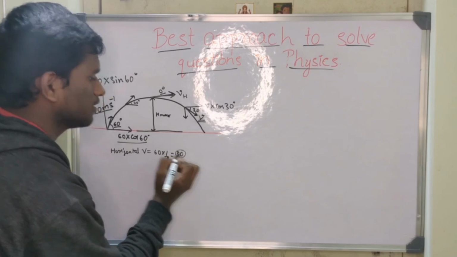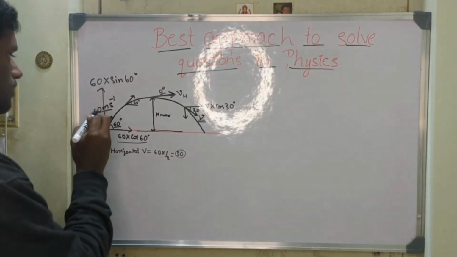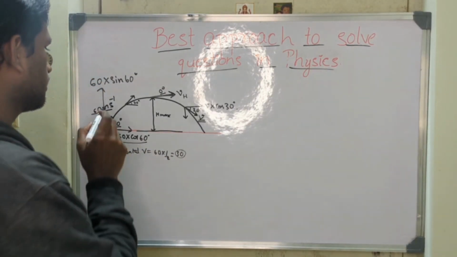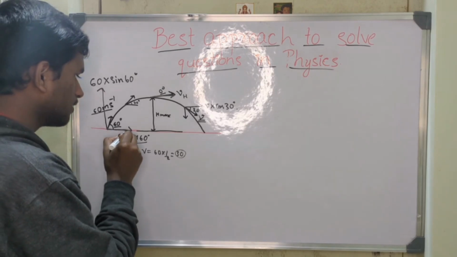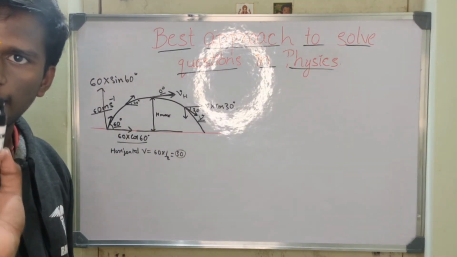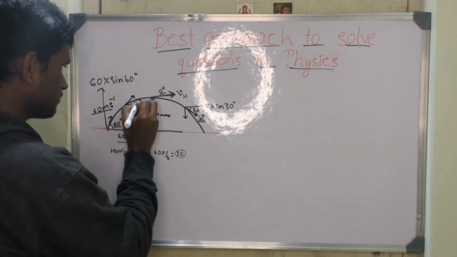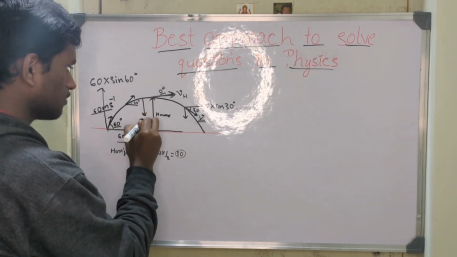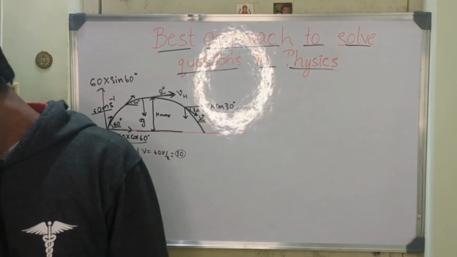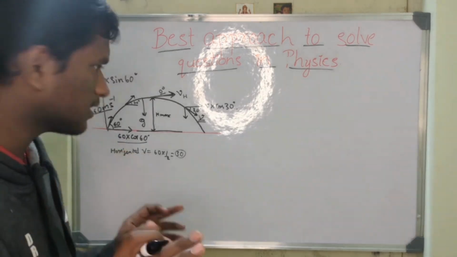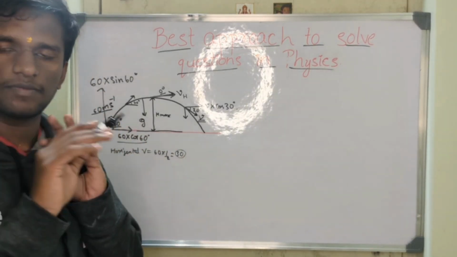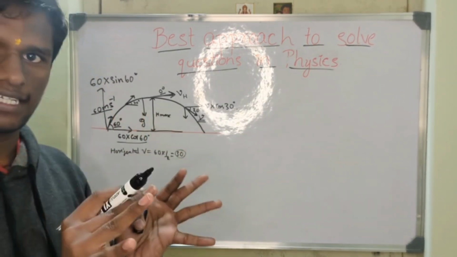meters per second. We know, in projectile motion, the object will be experiencing the gravitational force, that is negative g, in the downward direction. Other than that, no other forces are acting.